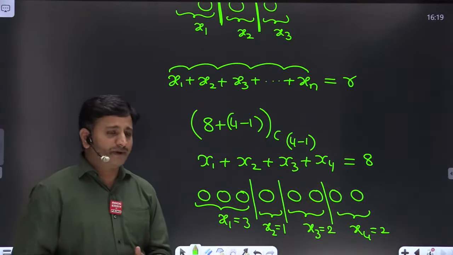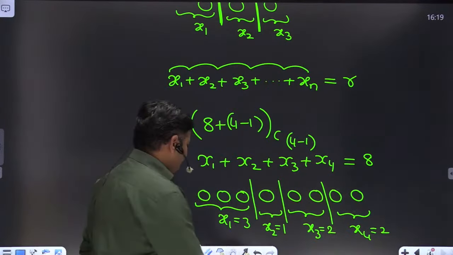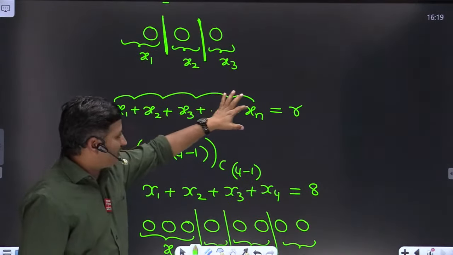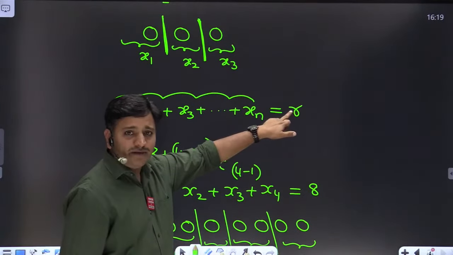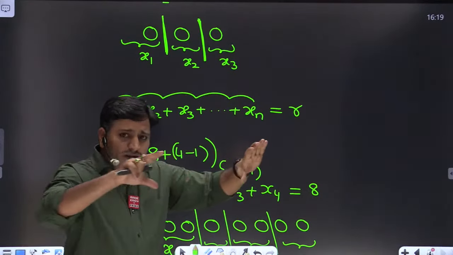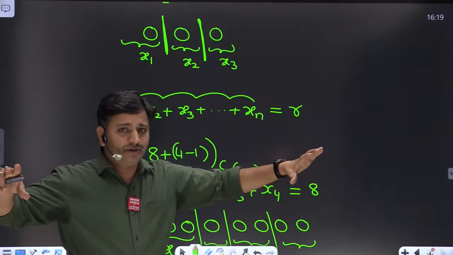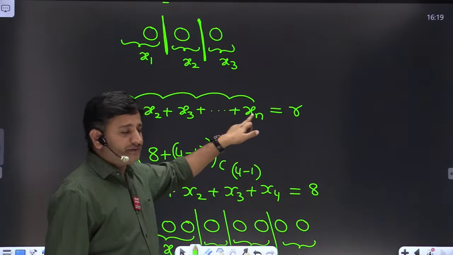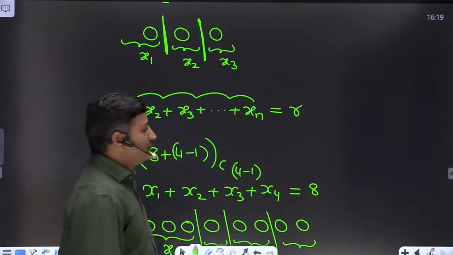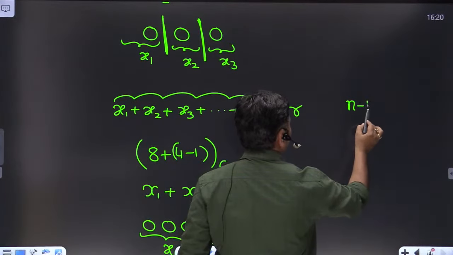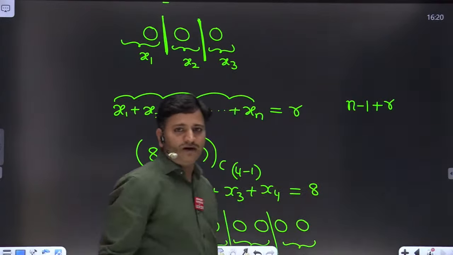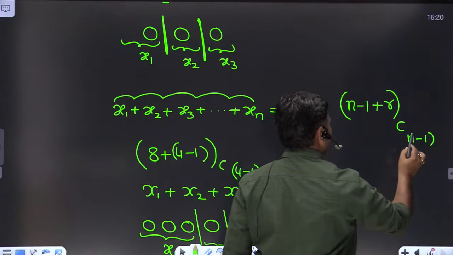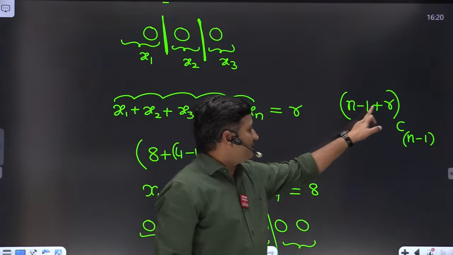Now let us extend this topic to the general format. Now look here, friends. x1 plus x2 plus x3 and so on up to xn. And how many identical balls do we have? R identical balls. If you place R identical balls next to each other, how many vertical lines do we have to consider? The number of vertical lines is always 1 less than the number of variables. So we have to take n minus 1 vertical lines, friends. Therefore we have n minus 1 vertical lines plus R similar balls.